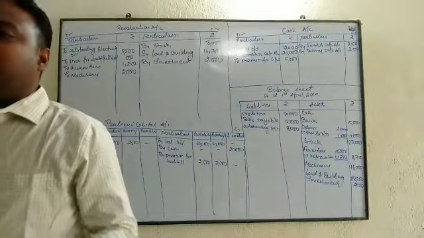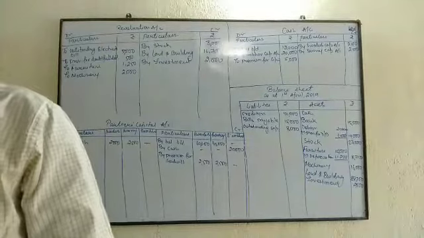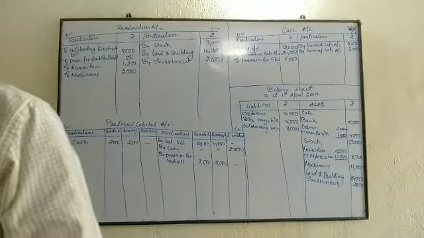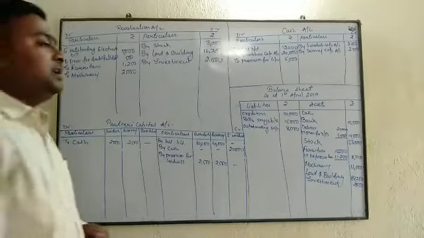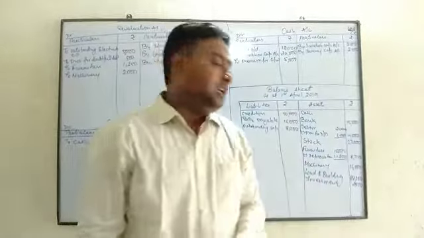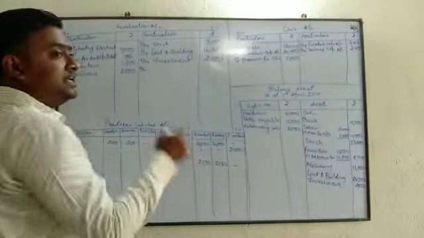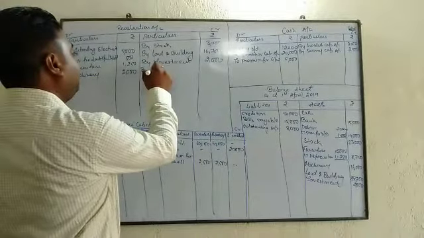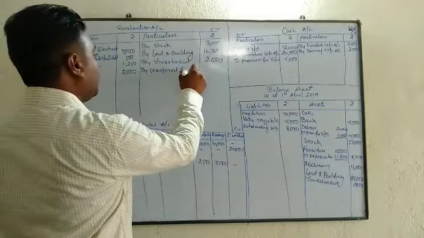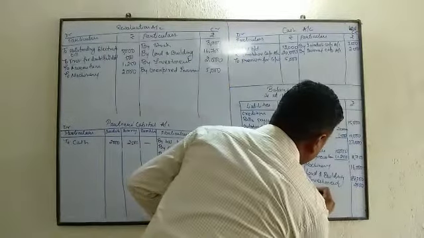Next point, out of the amount of insurance premium which was debited to the P&L account, 500 be carried forward as unexpired insurance. Beta, 500 you have to carry forward as unexpired insurance. Beta, unexpired insurance means prepaid insurance. It is an asset. If the asset is increasing, again in the revaluation account, by prepaid insurance or unexpired insurance, both are the same. By unexpired insurance 500, and here unexpired insurance.